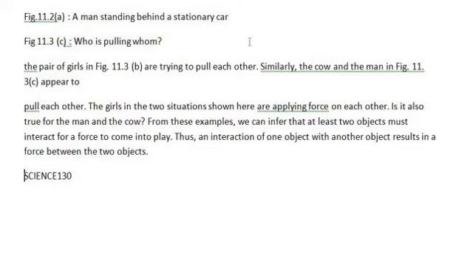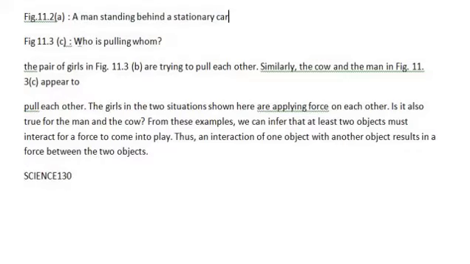Suppose a man is standing behind a stationary car. He is standing behind the car. So is there any action happening? No, because he is not touching the car or not even pushing or pulling it. Okay. Will the car move due to his presence? No, it will not move. It is asking, will it move or not? And the answer is, it will not move.